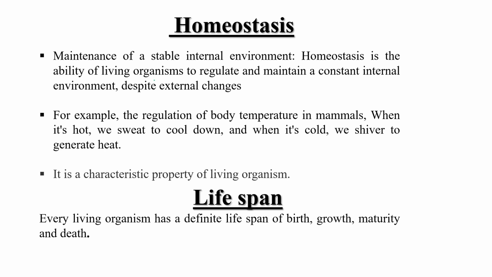The next feature is homeostasis. Maintenance of a stable internal environment is known as homeostasis. Homeostasis is the ability of living organisms to regulate and maintain a constant internal environment. Why do we need a constant internal environment? For our metabolic activity.